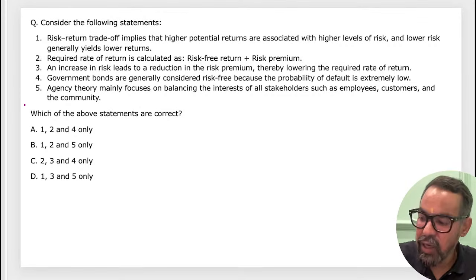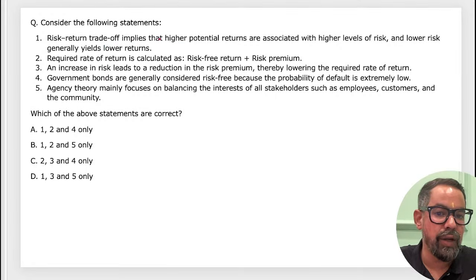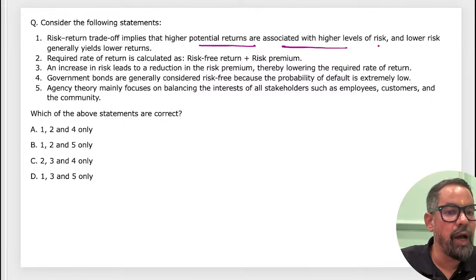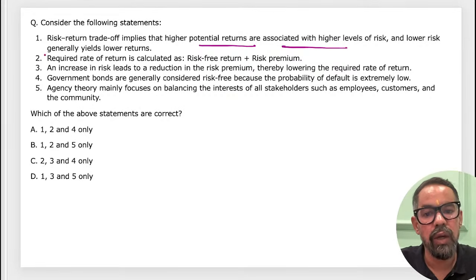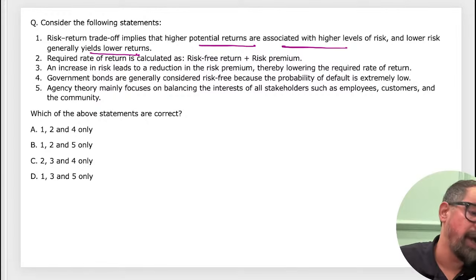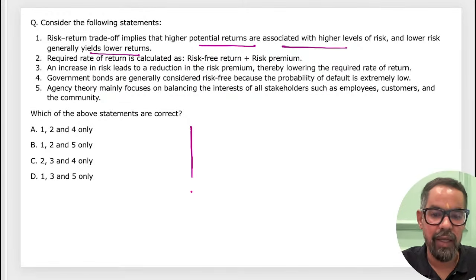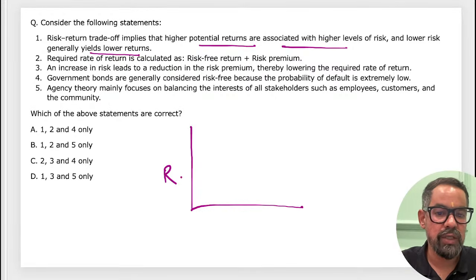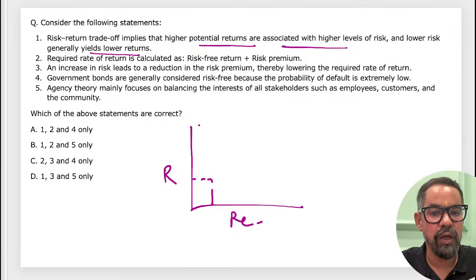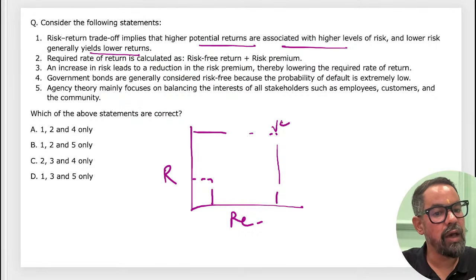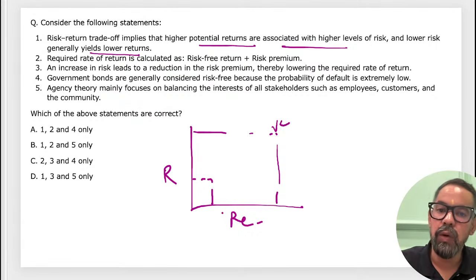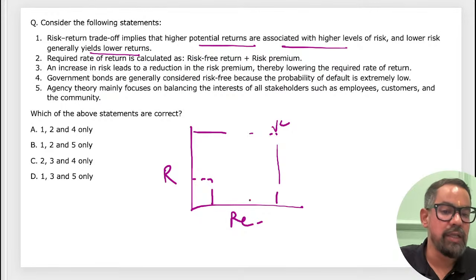Okay, the next one. The risk-return trade-off implies that higher potential returns are associated with higher levels of risk, and lower levels of risk generally yield lower returns. Answer this question. The risk-return payoff is something like this, right? Let's say this is your risk and this is your return. Lower the risk, lower the return; higher the risk, higher the return. In venture capital, we have higher risk, higher return. In a savings account, we have lower risk, lower return, right? So that is the case.